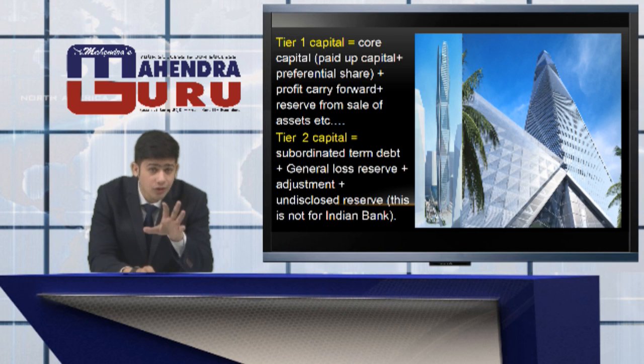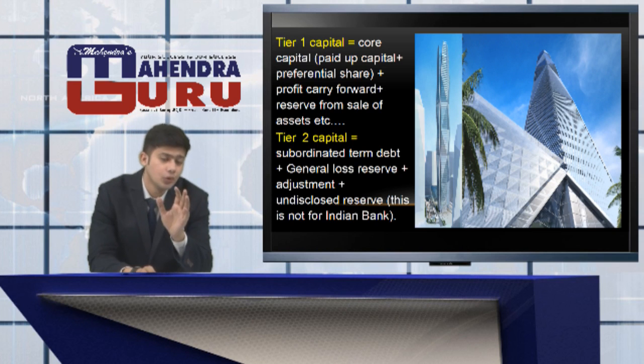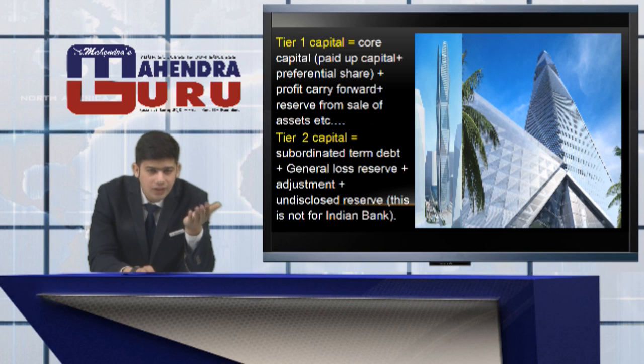Now, after the usage of tier 1 capital, if the bank still has a huge loss or has amounts to offer to the customers or amounts to resolve for the loss, then it would use the tier 2 capital as a supplement to the tier 1 capital. So the tier 1 being the core capital, tier 2 would be the supplementary capital, which has several examples. For example, subordinated term debt, general loss reserve, undisclosed reserves. These would be part of the tier 2 capital.